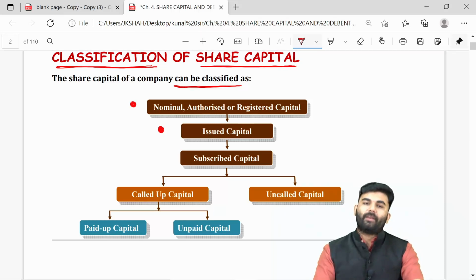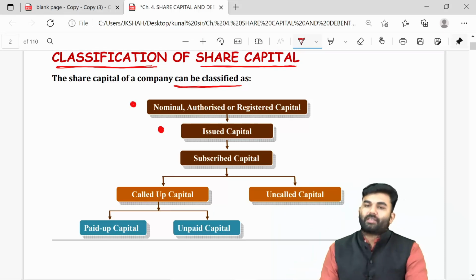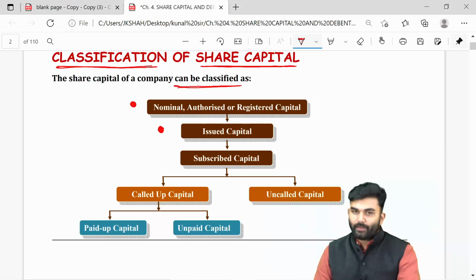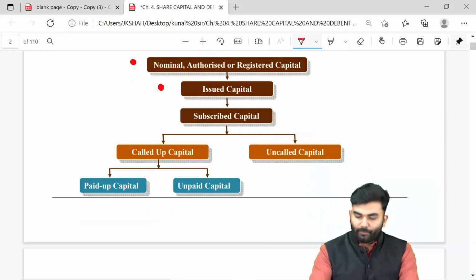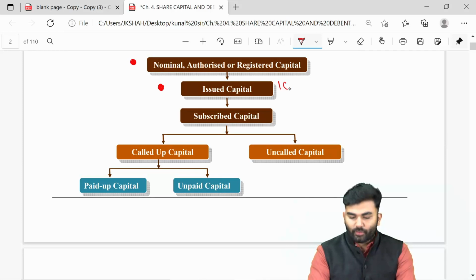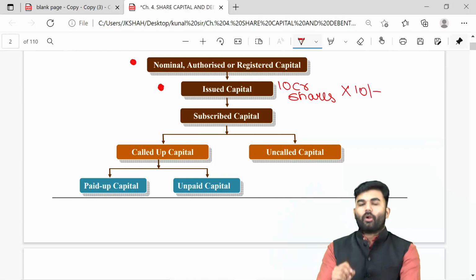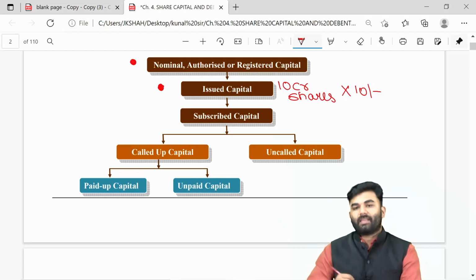Can issued capital be more than the authorized share capital? The answer is no, and we have already understood this concept in our accounts as well. For example, the company has an issued capital of 10 crore shares of rupees 10 each.